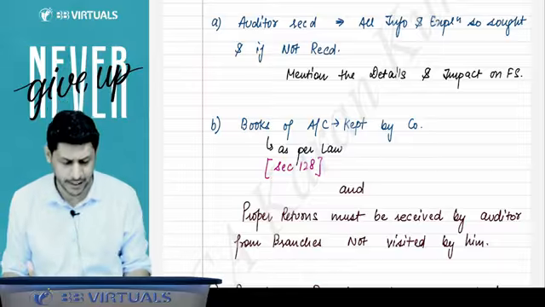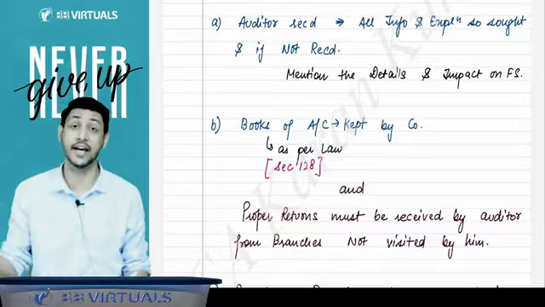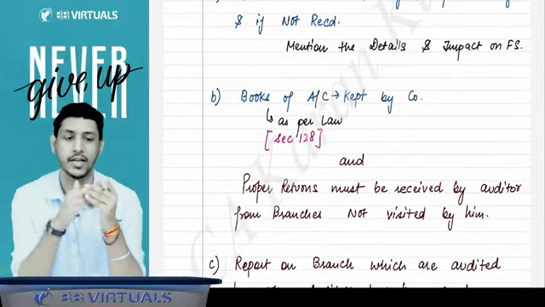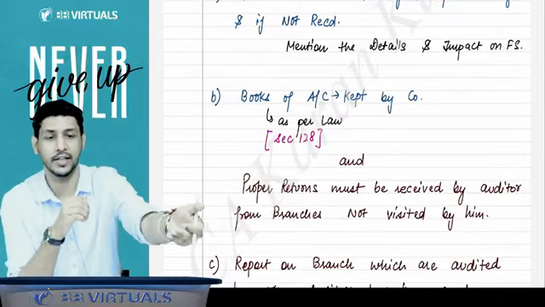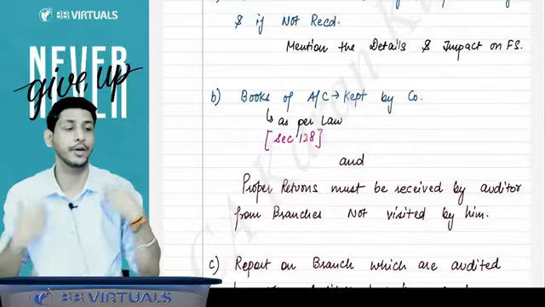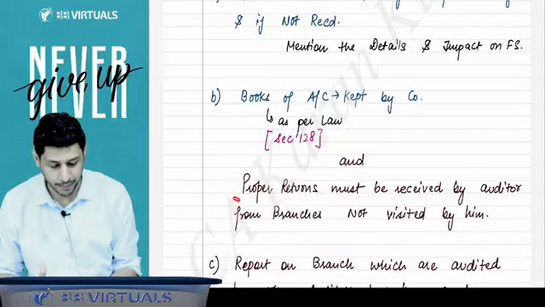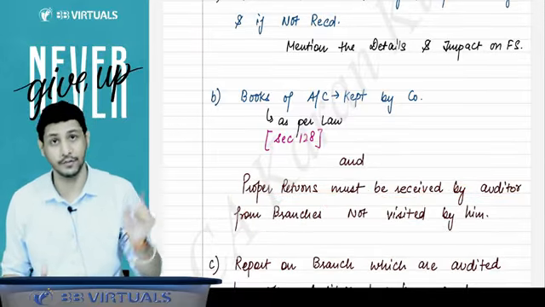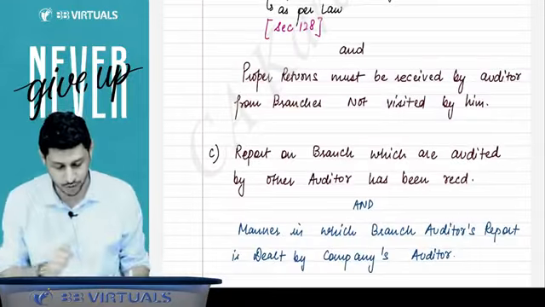What is books of account kept by the company as per law? That is, whether they are kept as per section 128 or not. And if the branch audit is done by another auditor and the company's auditor is not able to visit that branch, whether proper returns have been received by the auditor from the branches not visited by him or not, he has to state that in the audit report.